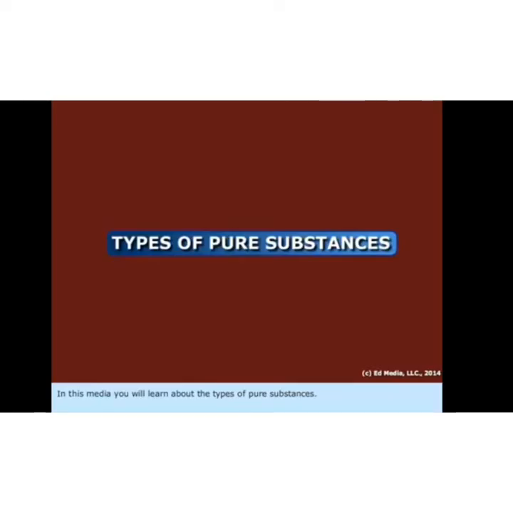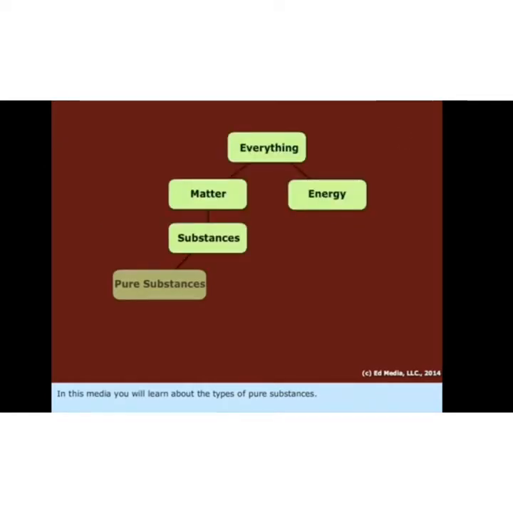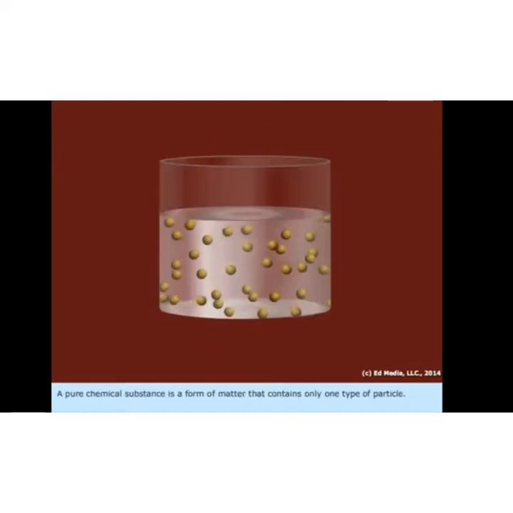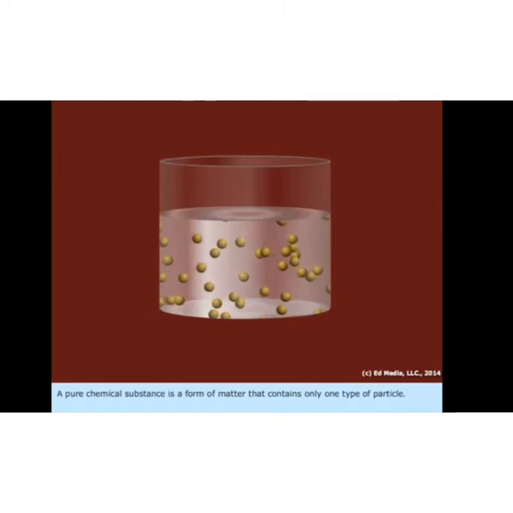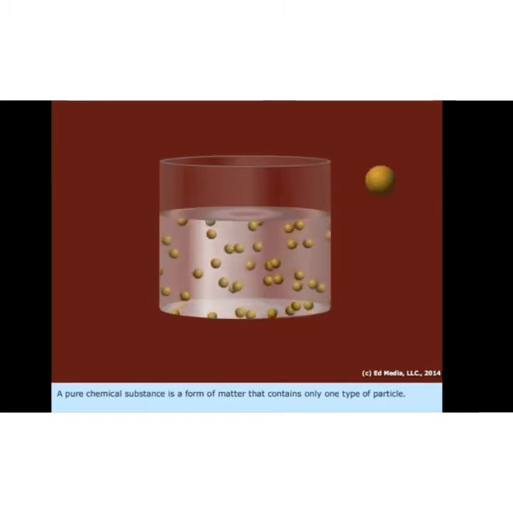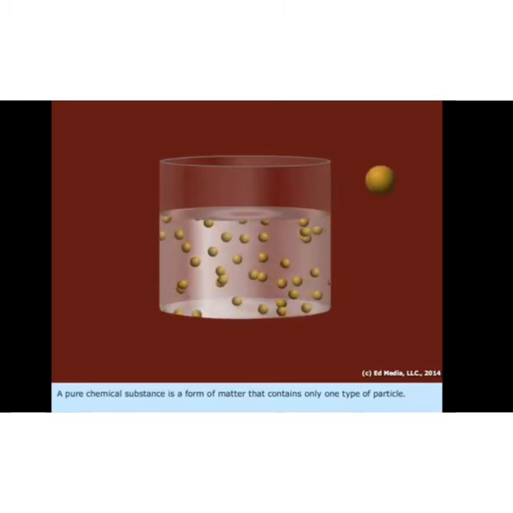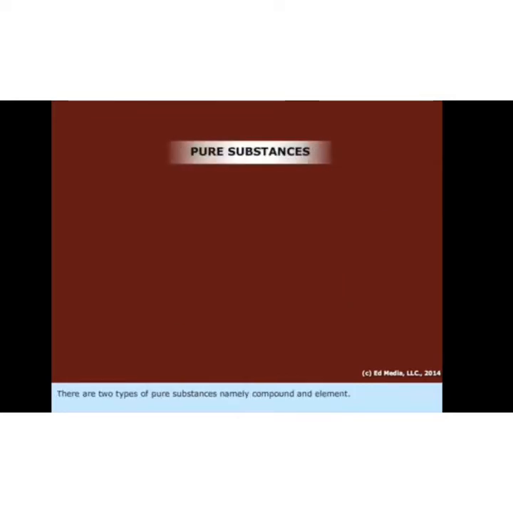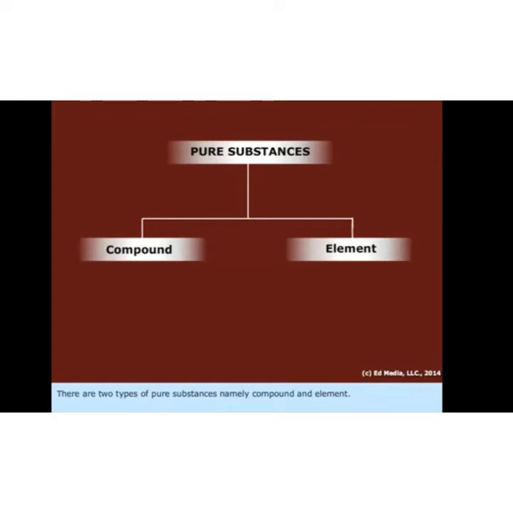Let's see a video to know more about pure substances and their types. In this media, you will learn about the types of pure substances. A pure chemical substance is a form of matter that contains only one type of particle. There are two types of pure substances, namely compound and element.